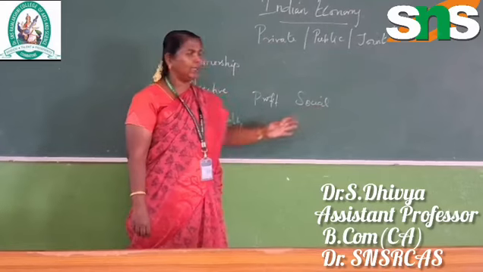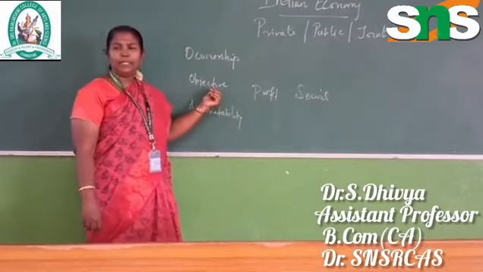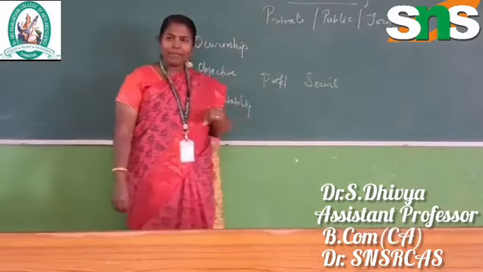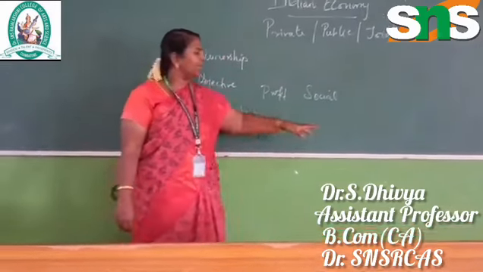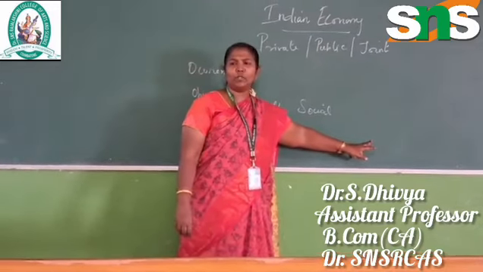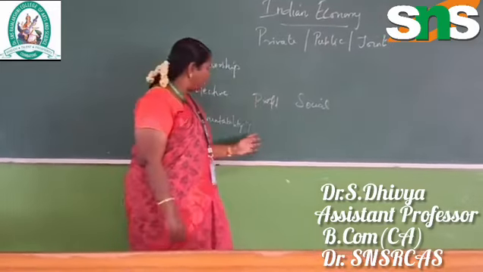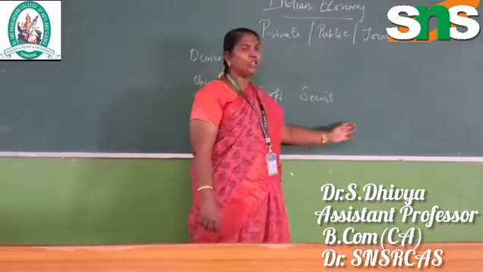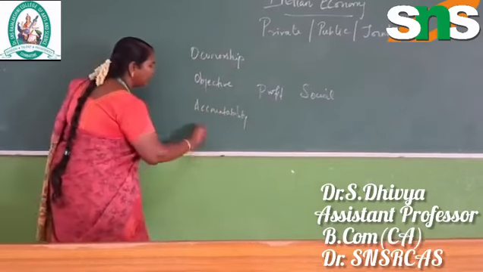We already discussed this in the previous topic on objectives. Both the private party and the government are liable, because the share percentage is 24 plus 64 something, as we have discussed. So the accountability for the private sector is the individual, for the public sector it is the government, and for the joint sector it is both.